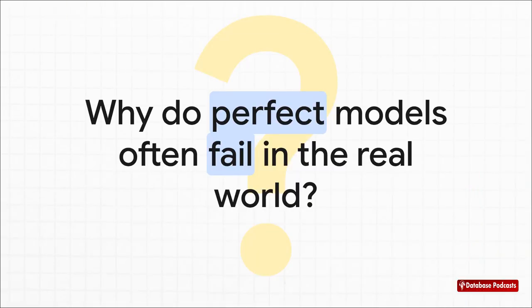So, we've all been there, right? You build a model, you feed it your training data, and the scores are perfect. You're thinking, I've nailed it. But then you deploy it, you show it some brand new data, and it just completely falls apart. It's so frustrating. Why does this happen? Well, the answer lies in this really delicate balancing act.